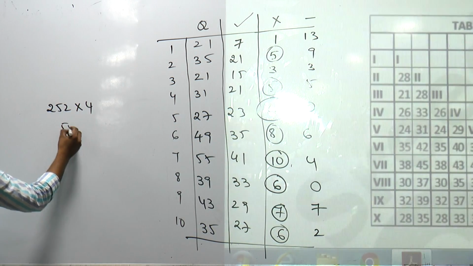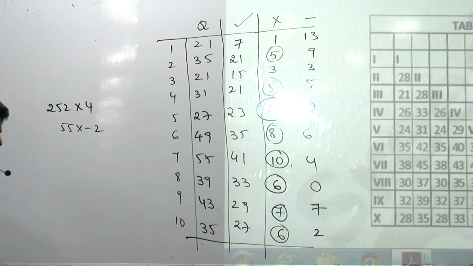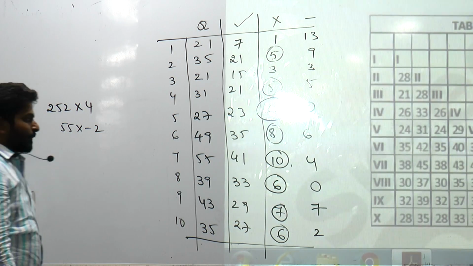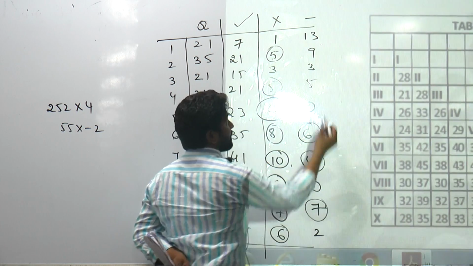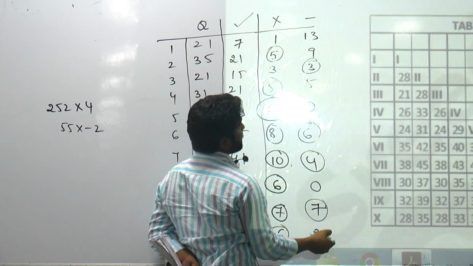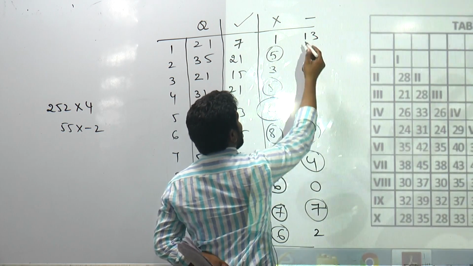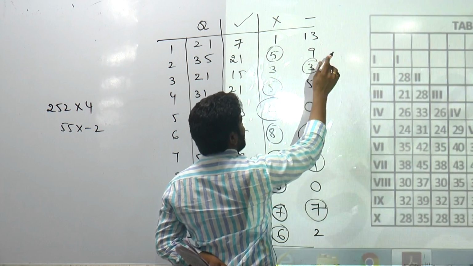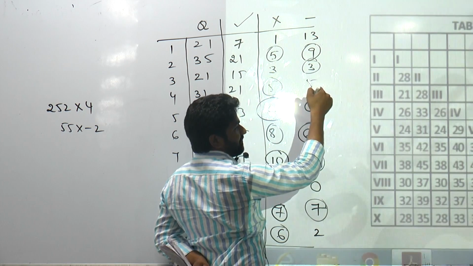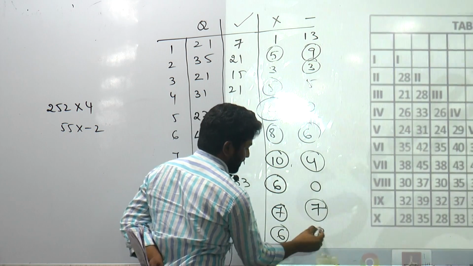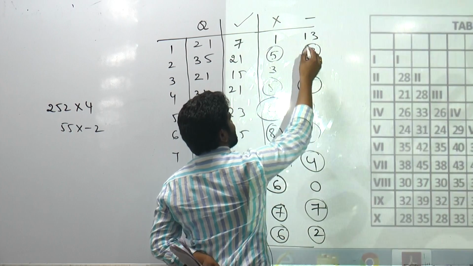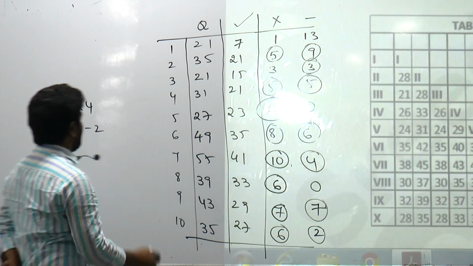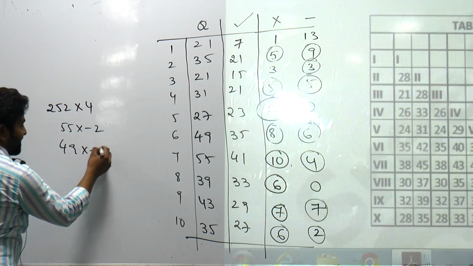And for 55 questions, you will be deducting 2 marks. 20, 29, 31, 36, 49. And for these questions, you will be subtracting 1 mark.